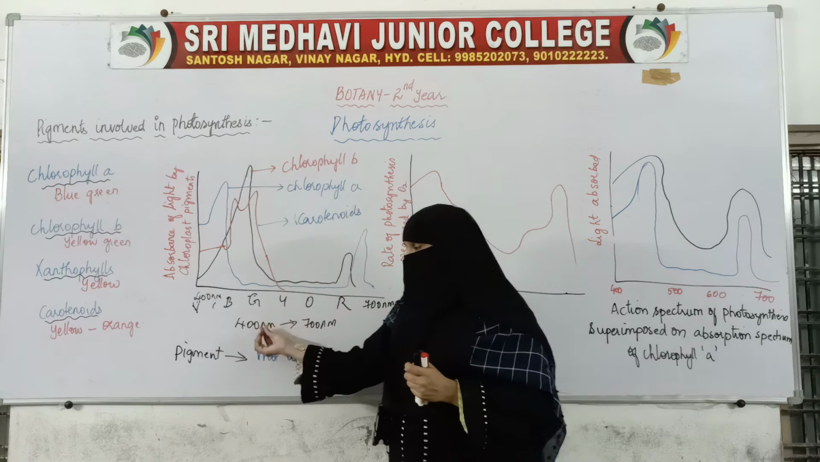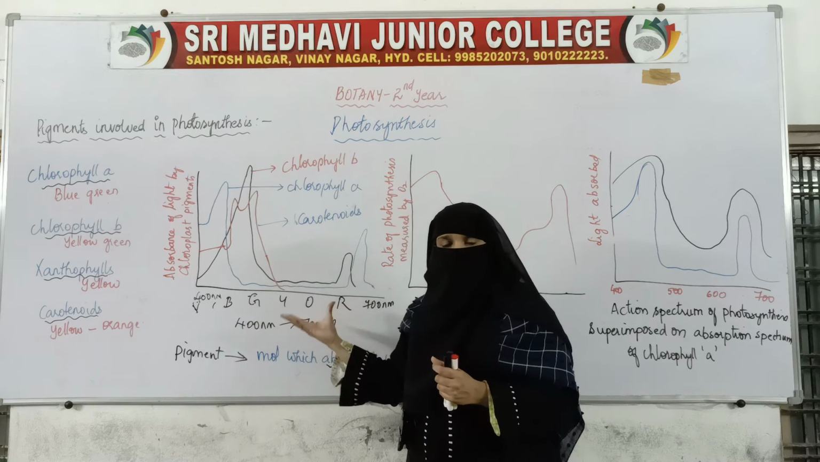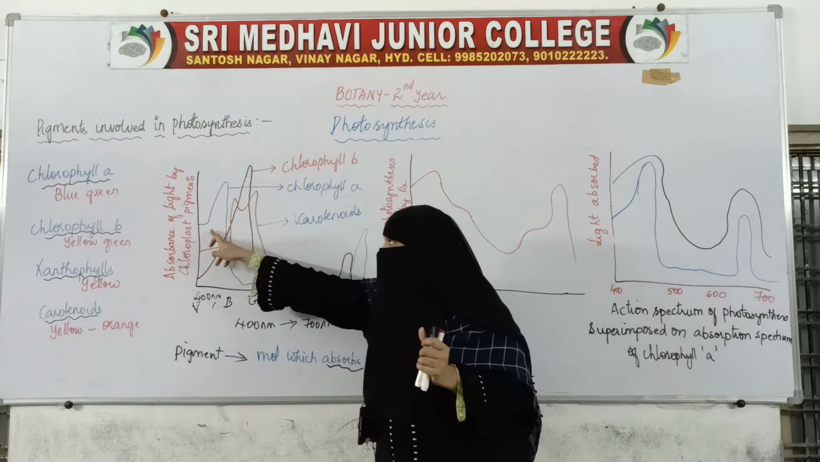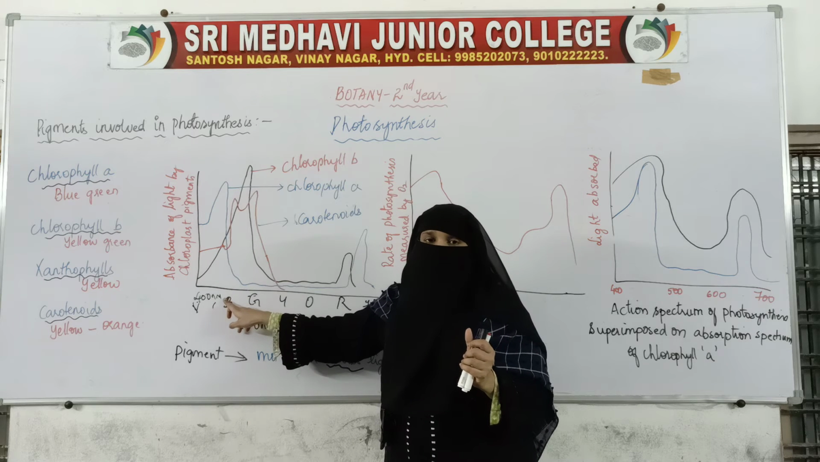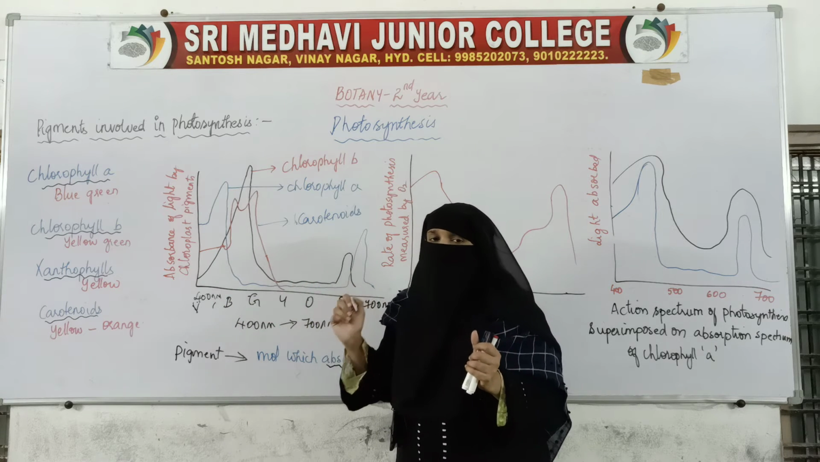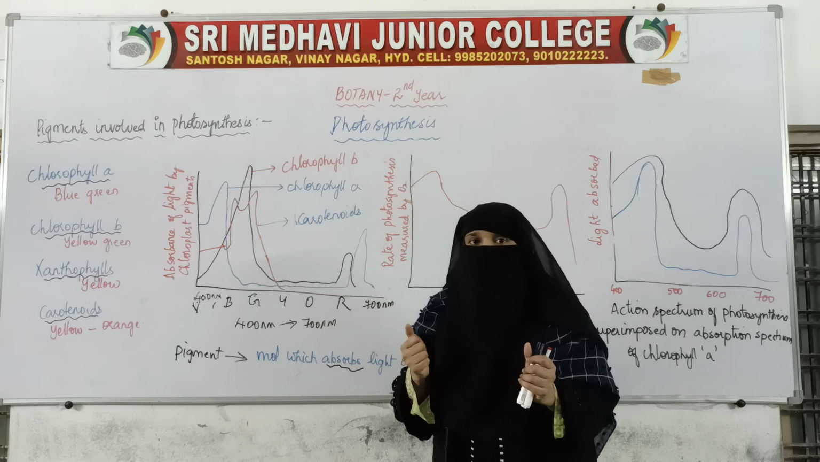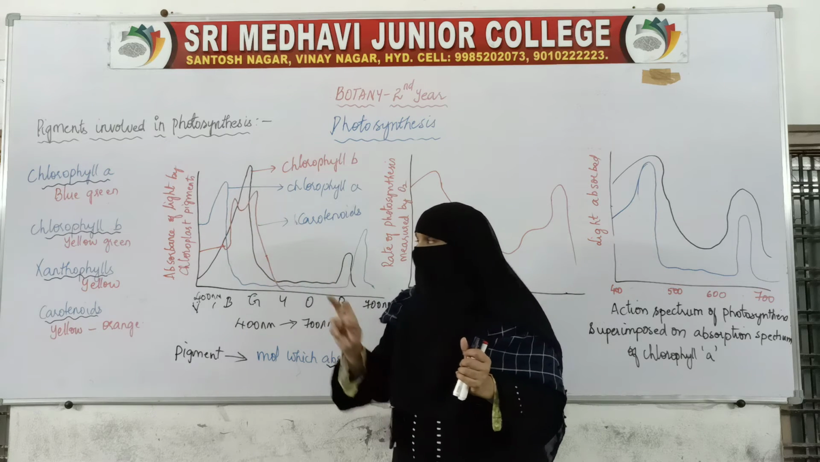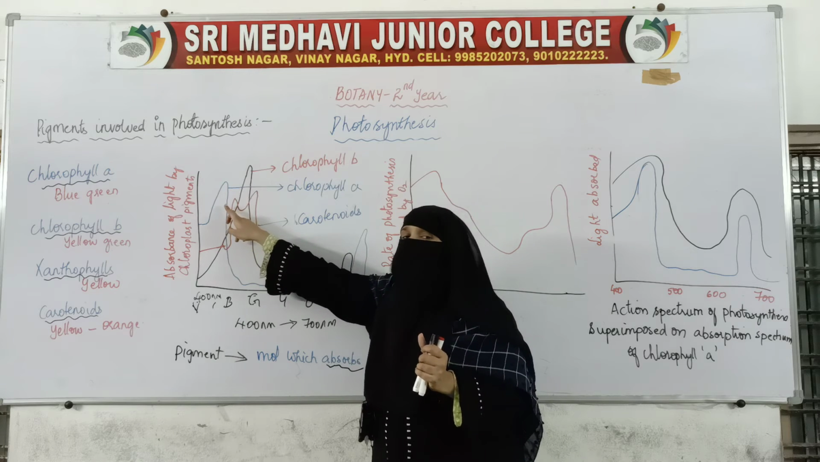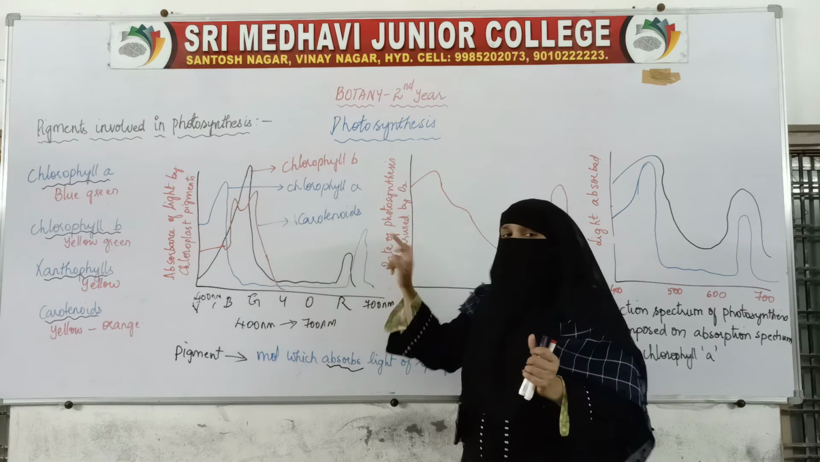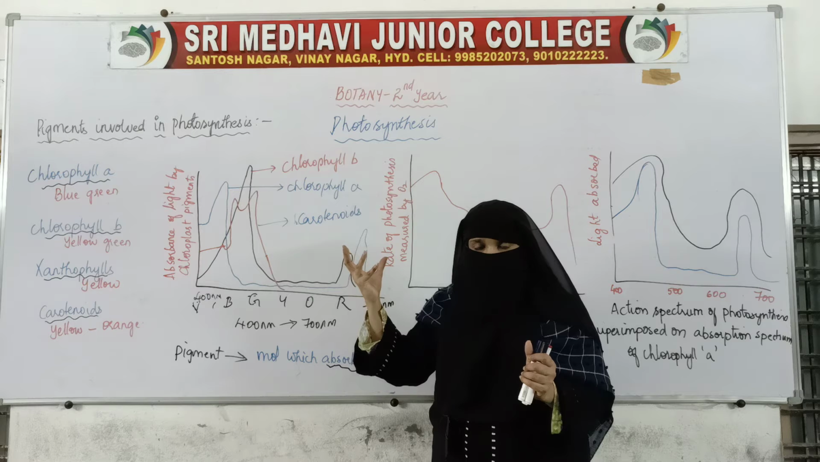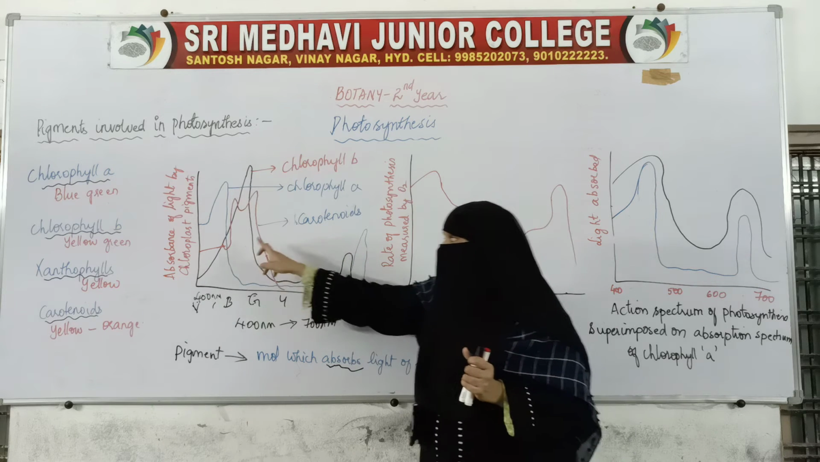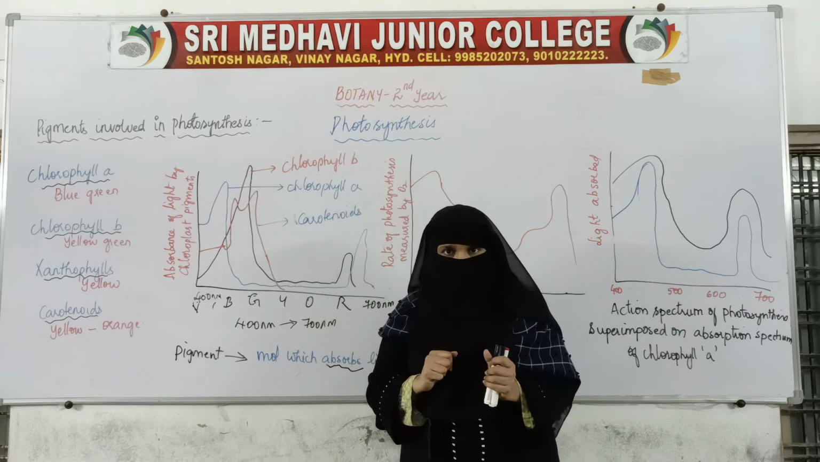This is the visible light. This visible light splits into 7 colors, and these pigments will absorb the light. From which region are they absorbing light? These pigments, chlorophyll A and chlorophyll B, are absorbing light from the blue region and red region maximum. So the absorption is maximum at the blue region and red region.